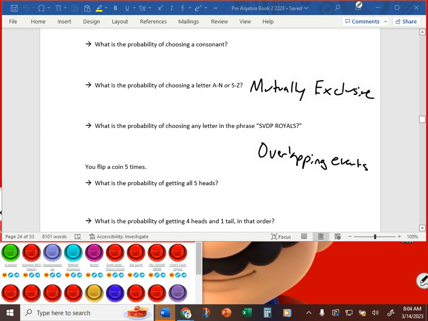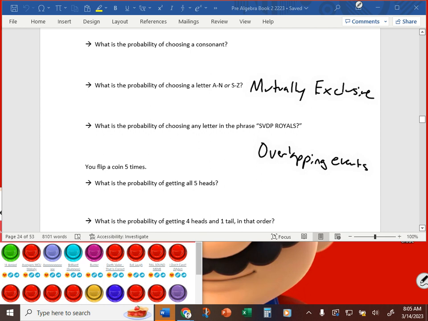It's a little bit easier to see, probably, with the overlapping events there. Why do you think we would call that an overlapping event? To find the probability of a letter in the phrase SVDP Royals. Yeah, because there's two S's. Right, because one of those positive outcomes, an S, shows up twice. So if you remember, when we talked about this, what was the probability of picking a letter in SVDP Royals?